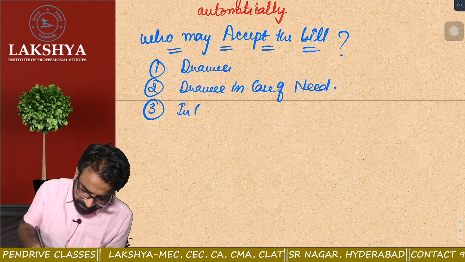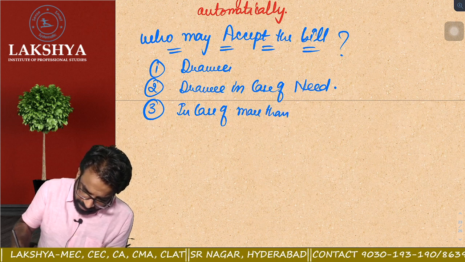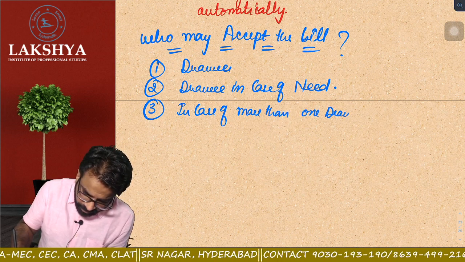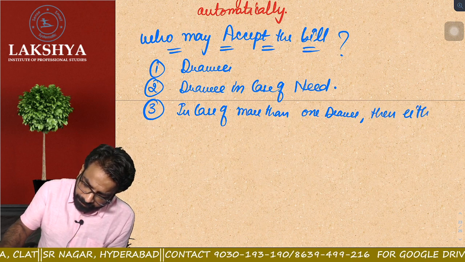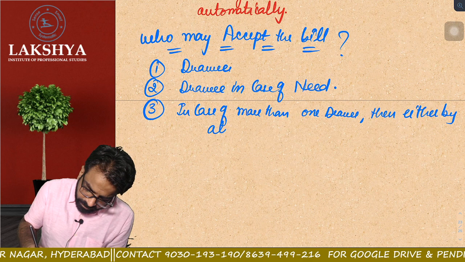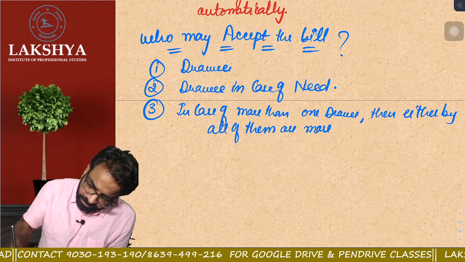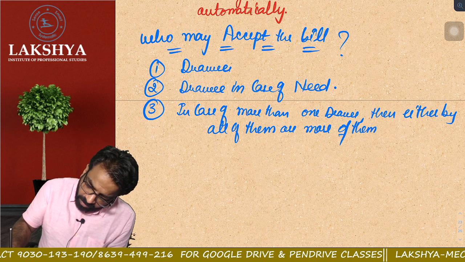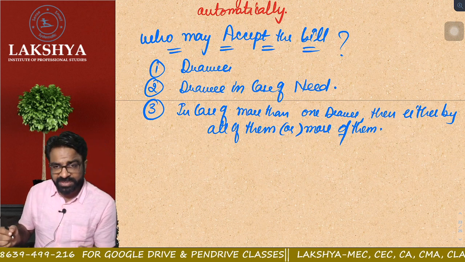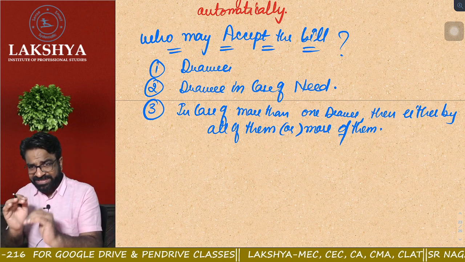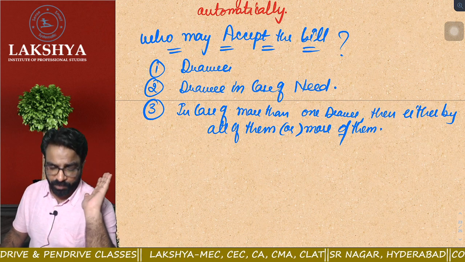In case of more than one drawee, then either by all of them or more of them. Are you getting the point? Either by all of them or more of them. Now in case the number of drawees is more than one, then who has to accept? Either all of them should accept or more of them should accept.